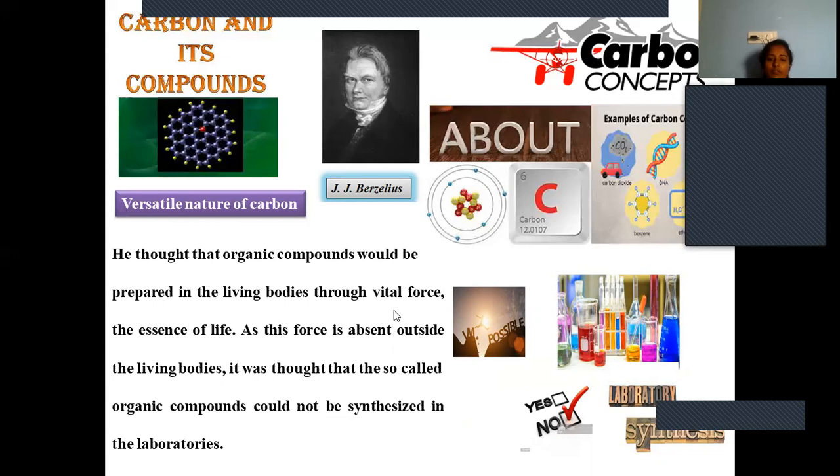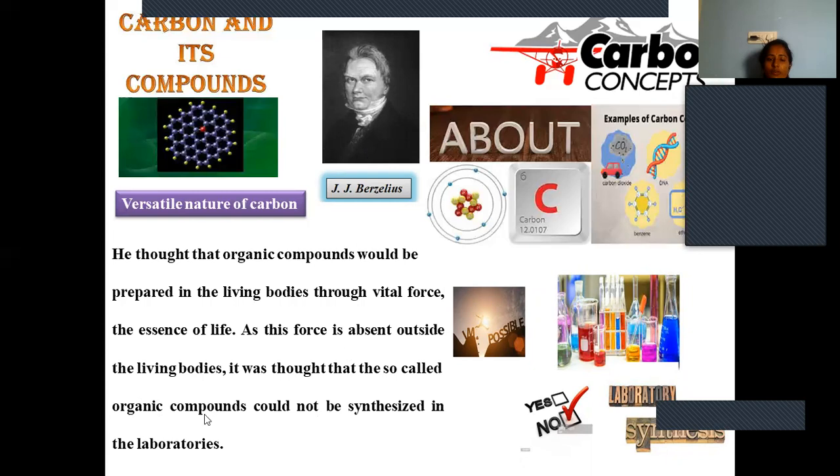And that is the vital force. Whatever we are doing, all the activities are coming from that carbon only, and that is required for the essence of life. So these carbon compounds are giving the vital force in order to survive. He felt that as this force is absent outside the living body, they are called organic compounds and could not be synthesized in the laboratory.